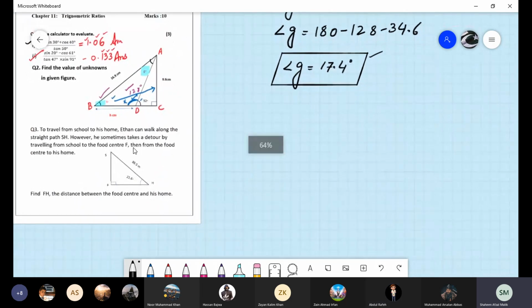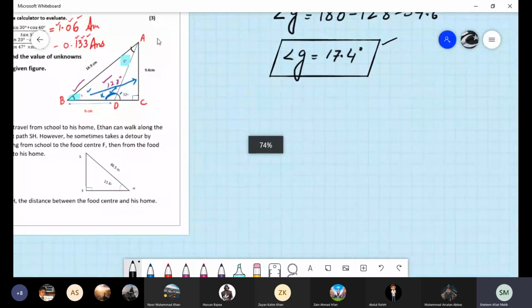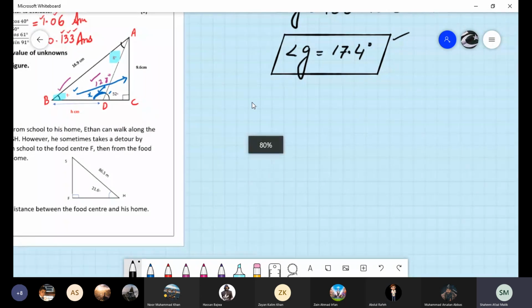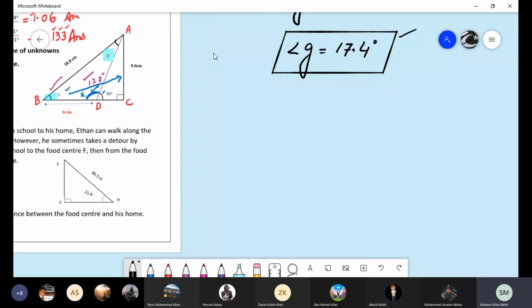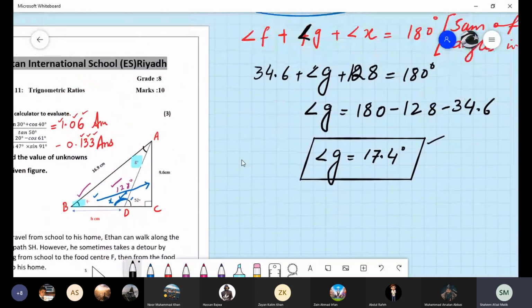What you have done is a very long process: you find the hypotenuse of the small triangle, then you find the whole angle A. Yes, ma'am. And then you subtract this portion from the whole angle to find this angle, and then subtraction. I'll give you marks for that. But it's better to use the easiest way. You can find angle G in this way.